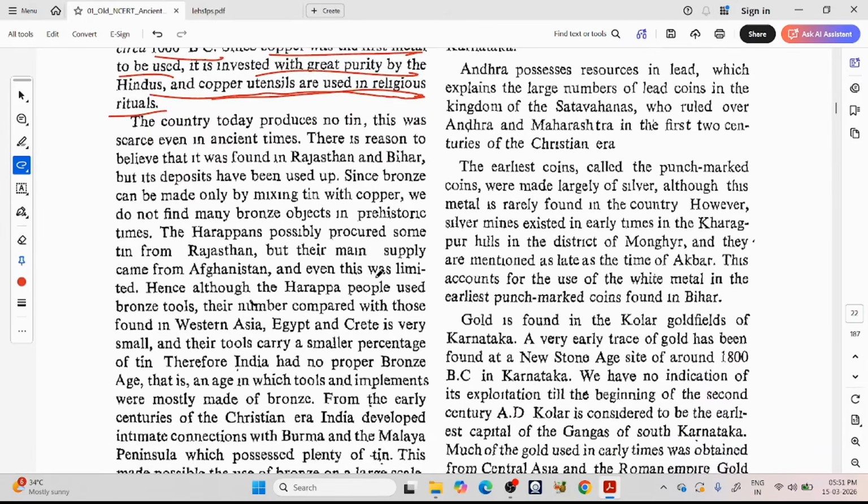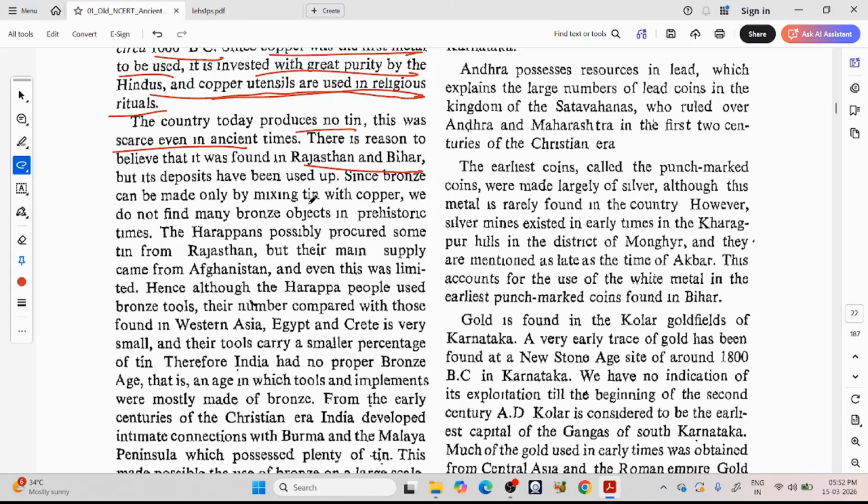The country today produces no tin. This was scarce even in ancient times. There is reason to believe that it was found in Rajasthan and Bihar, but its deposits have been used up. So there is another metal called tin. Previously in Rajasthan and Bihar, we believe there were mines of tin, but it is not a very rich mineral. It is very scarce, difficult to find, very less quantity available. It was used up in ancient times. Today there is no tin.